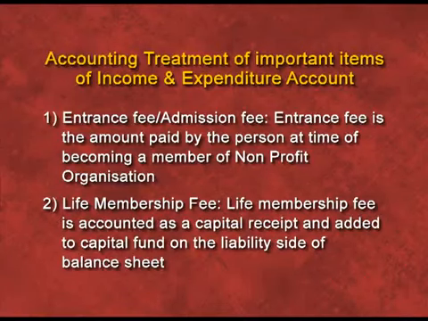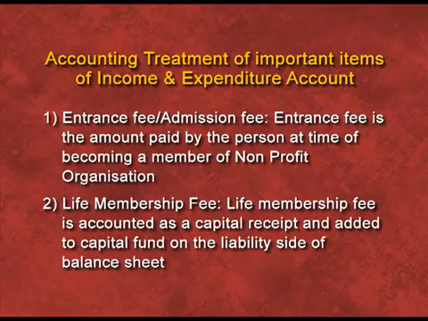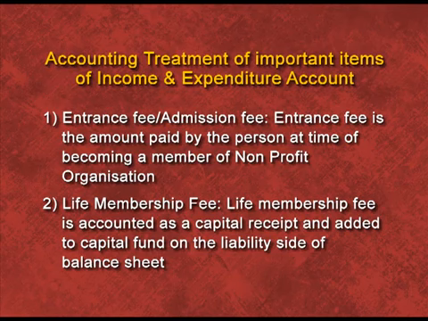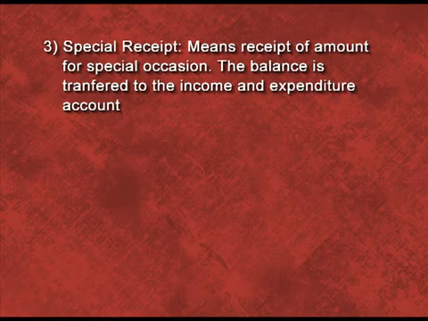Second is life membership fee. Life membership fee is a capital receipt and is paid by the members only once in a lifetime. So it is of capital nature and all capital nature items are shown on the balance sheet. This amount will be shown on the liability side of balance sheet. Third is special receipts, like amount received from special dinners or from other occasions. Then we have to show its proper treatment and then the balance that is arrived at, we have to transfer to the income and expenditure account.